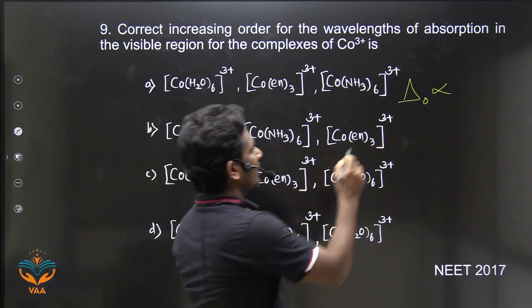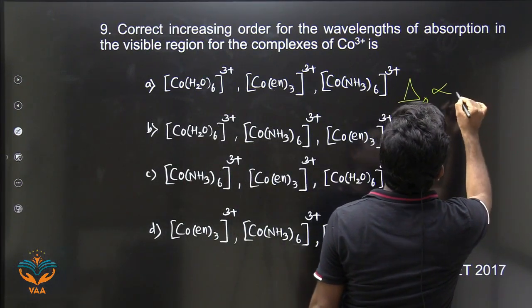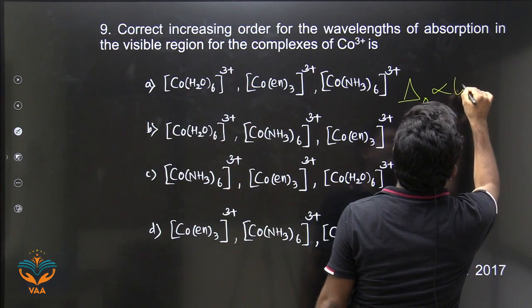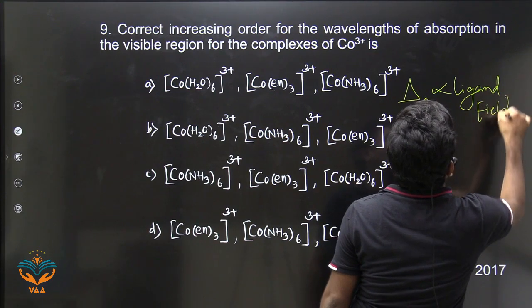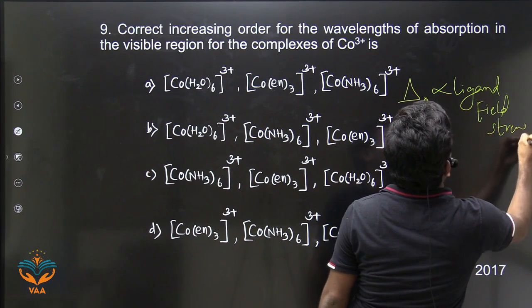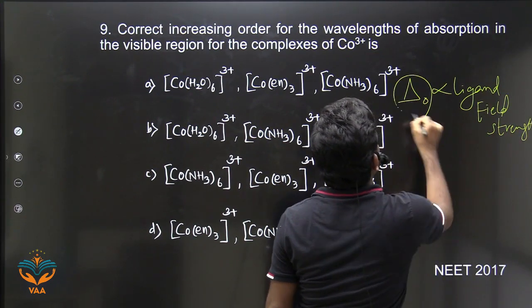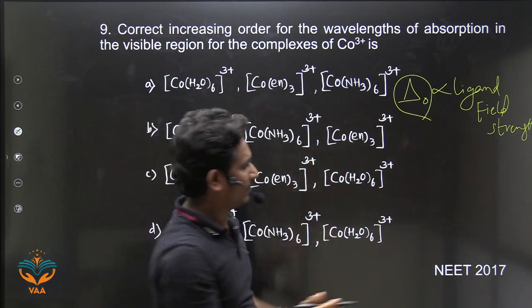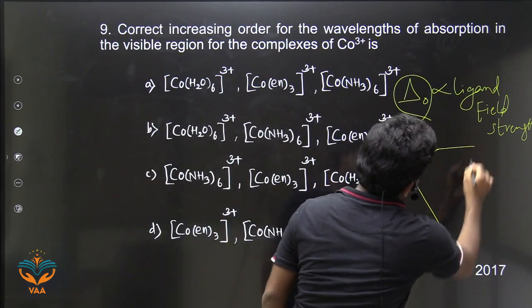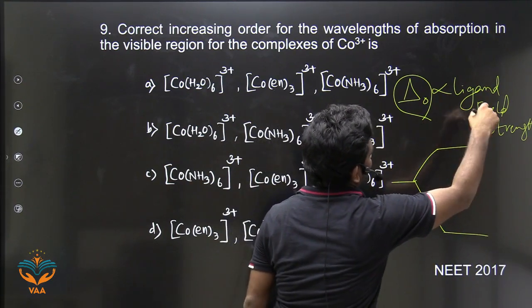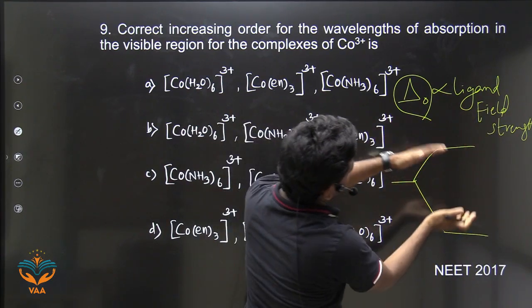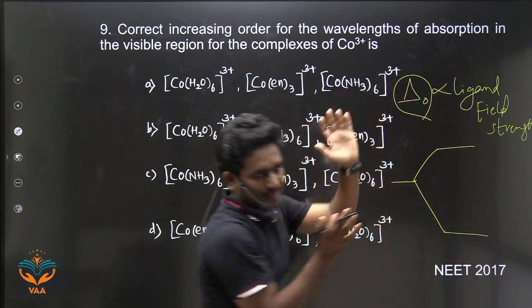Look at it. Delta naught is directly proportional to ligand field strength. And the more the delta naught, the more the splitting. If the ligand field strength is more, delta naught is more. If delta naught is more, there is more splitting, right?